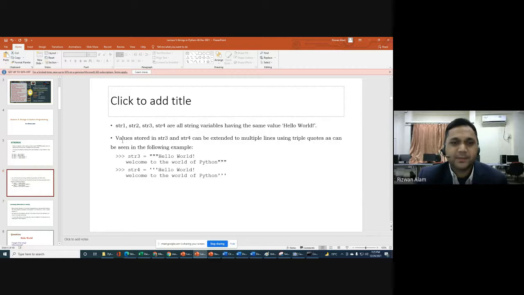Whatever you write within single quote or double quote will be your string. Values stored in str3 and str4 can be extended to multiple lines. As I told you, for multiple lines you can use single quote three times at the beginning and at the end, or you can use double quote three times.